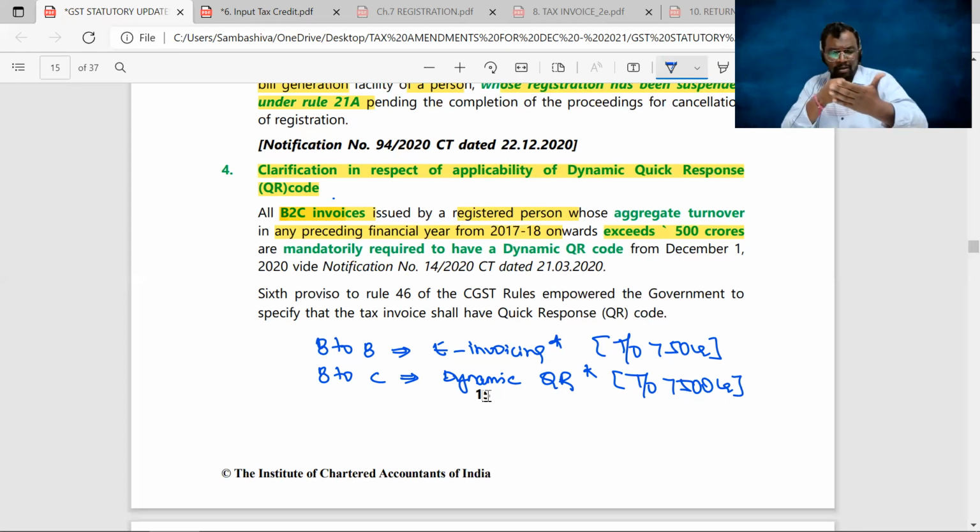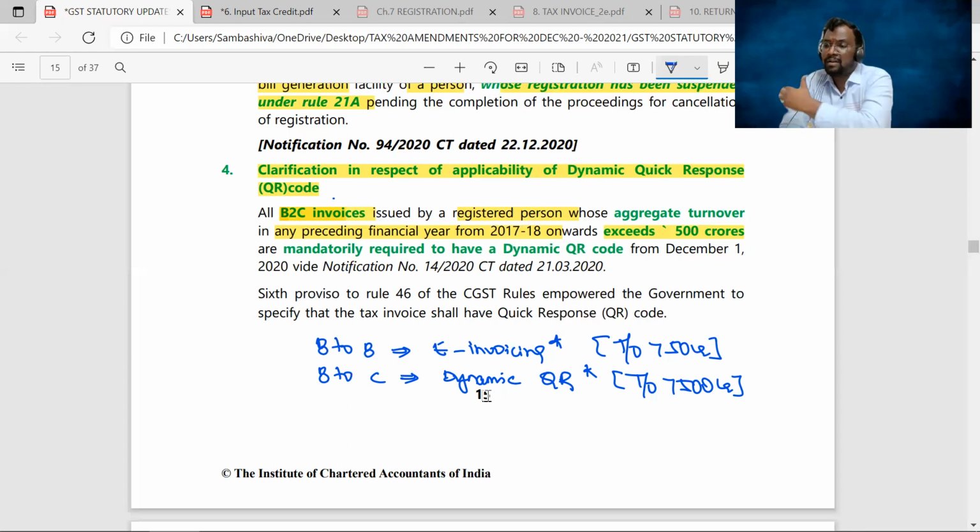Whenever you scan a particular dynamic QR code, you're paying through how? You're paying through either UPI, net banking, RTGS, IMPS, some kind of digital payment. See, if it is a digital payment, we can easily track the person who is paying this amount. Are you following or not? That's the main logic behind introducing the concept of dynamic QR code: tracking the payments.